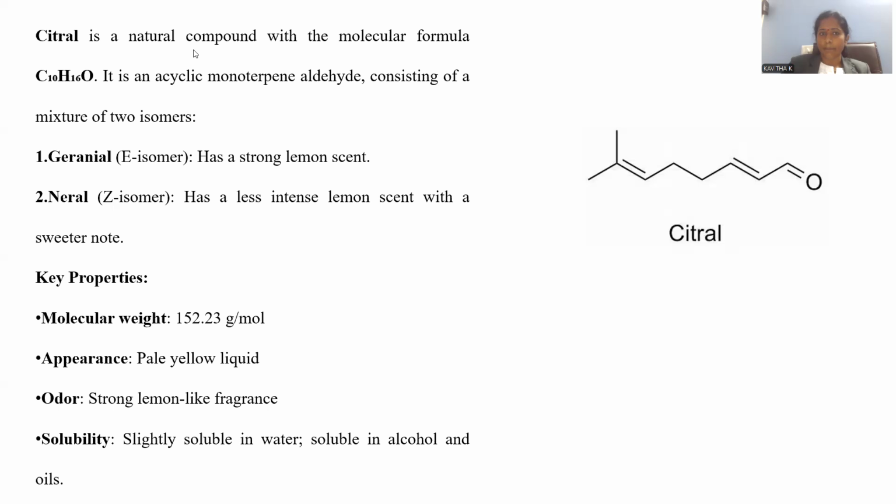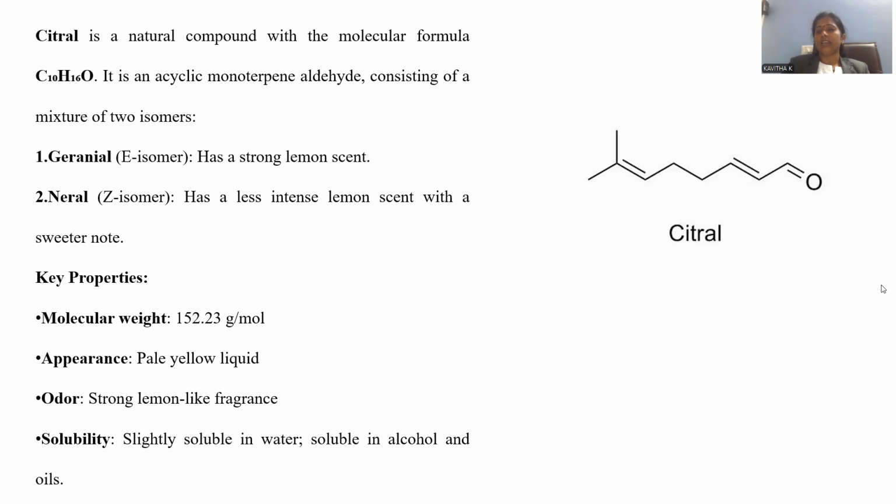Citral is a natural compound with the molecular formula C10H16O. If you observe the molecular formula, C5 is the composition for one isoprene unit. C10H16O is the result of two isoprene units. When two isoprene units are combined, C10H16O will be formed. That is a monoterpene compound. It is a kind of acyclic monoterpene.